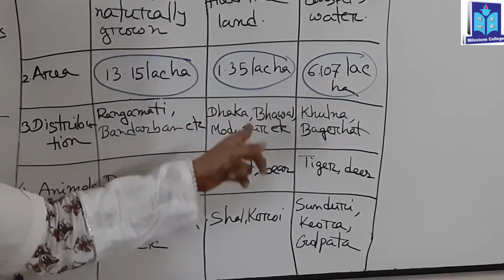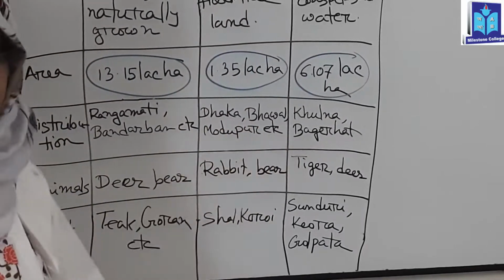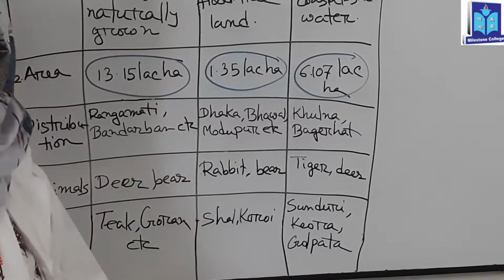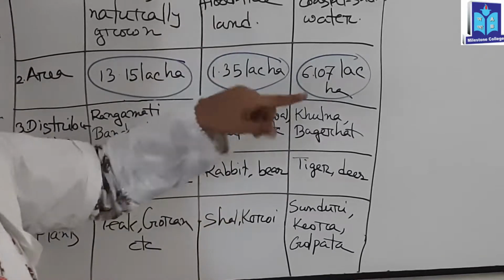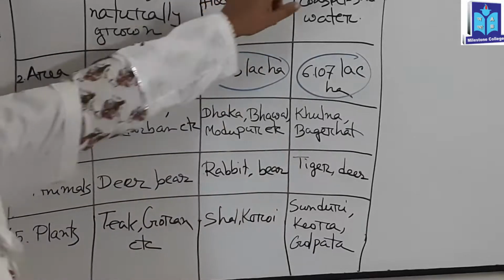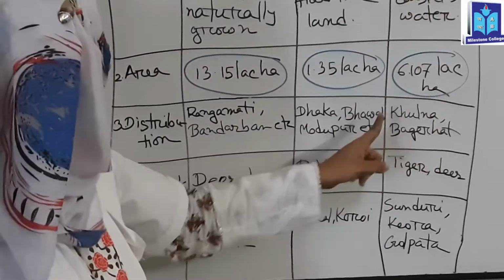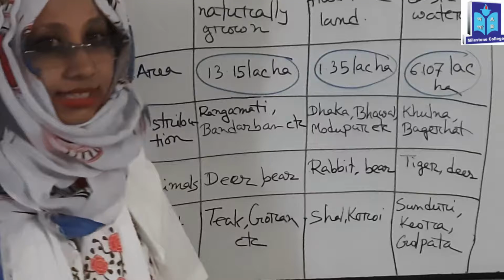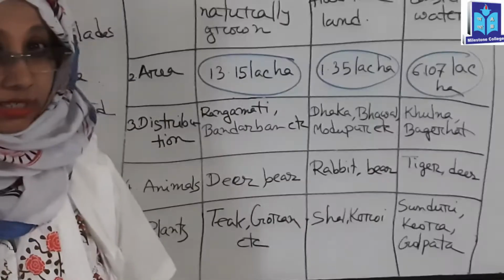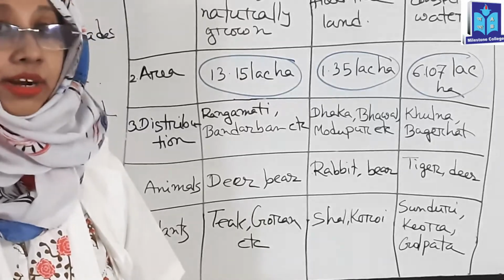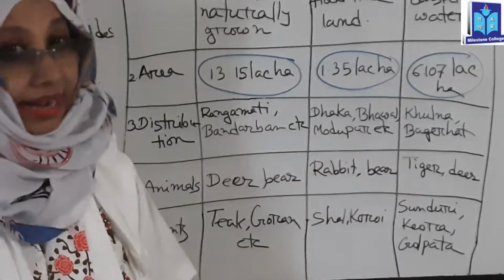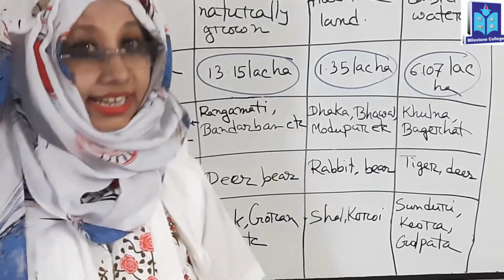In case of plainland forest, Dhaka, Bhawal, Madhupur, and some middle portions of Mymensingh, Tangail, etc. And in case of mangrove forest, Khulna, Bagerhat, Sundarban. Sundarban is the largest area of mangrove forest. Khulna, Bagerhat, Satkhira, etc. are the areas covered by mangrove forest.